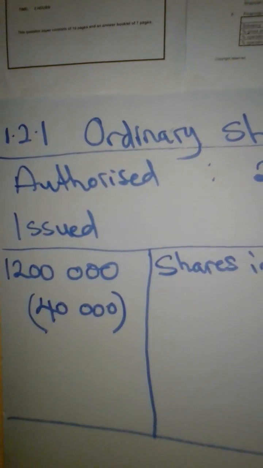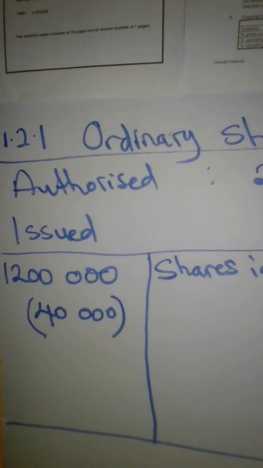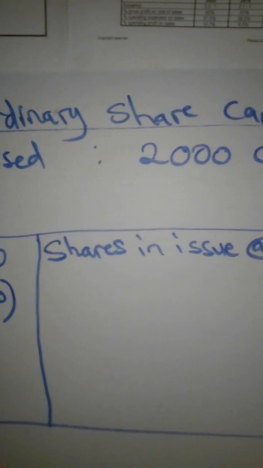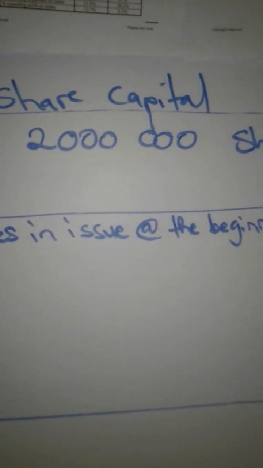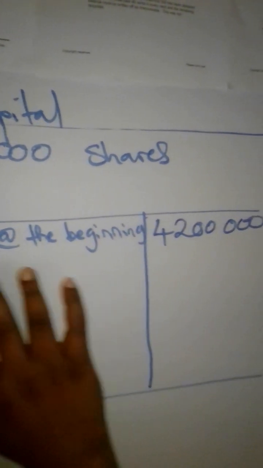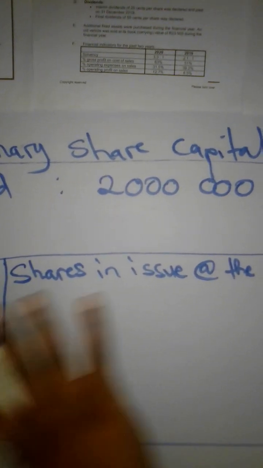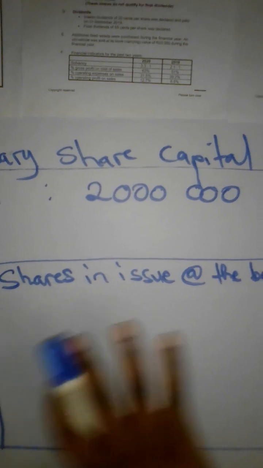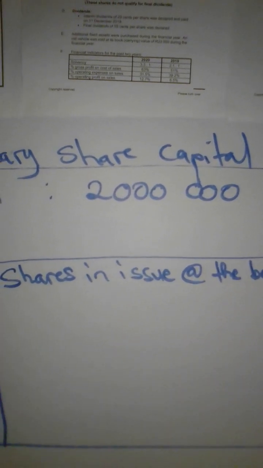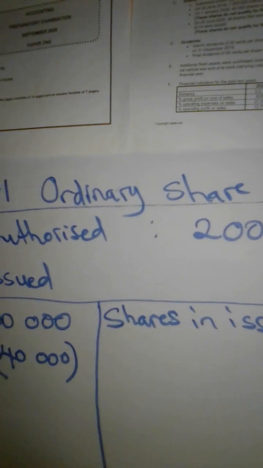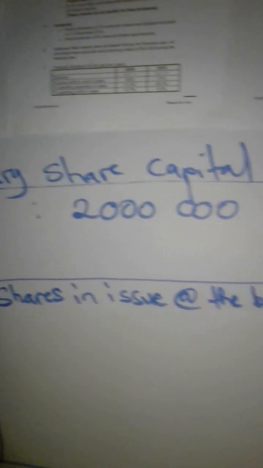Remember what I said in the previous question. When we are looking at the repurchase of shares, shares are repurchased at the average share price, or the average issue price. So before we record the amount at which the shares were purchased, we need to calculate the average issue price. What do we use? We use the amount that is available for the issued share capital, and then we divide by the number of shares. In this question, we have 4,200,000 rands and 1.2 million shares.